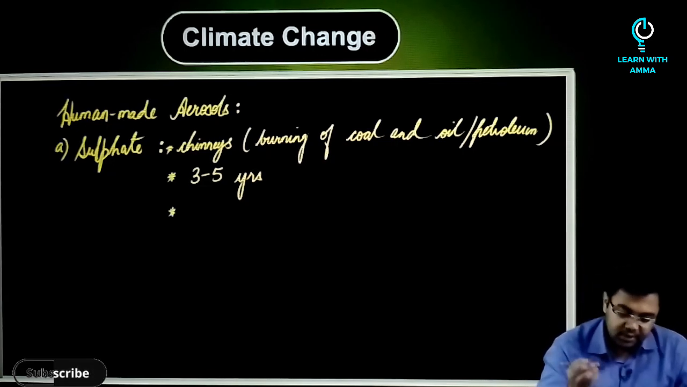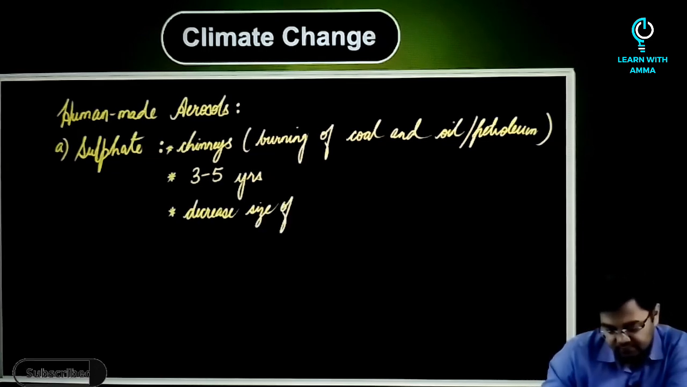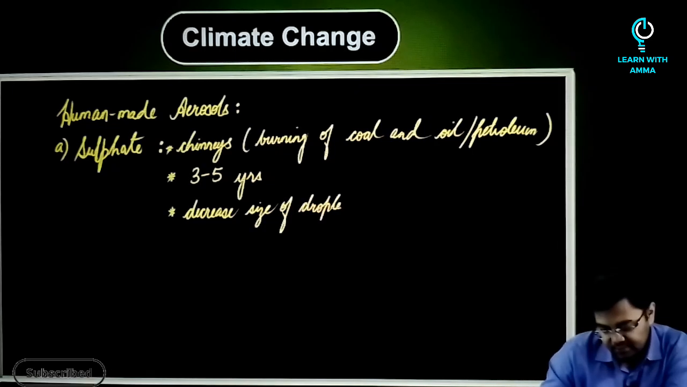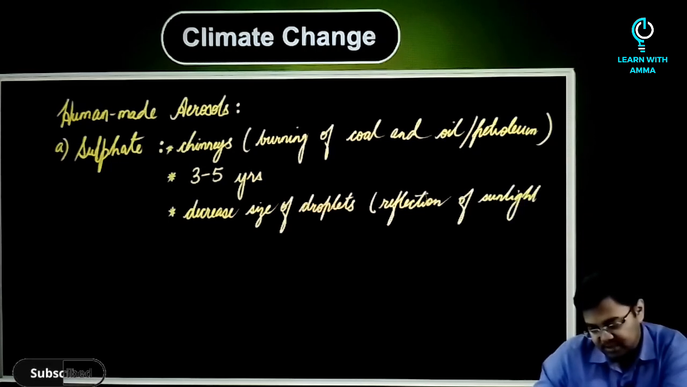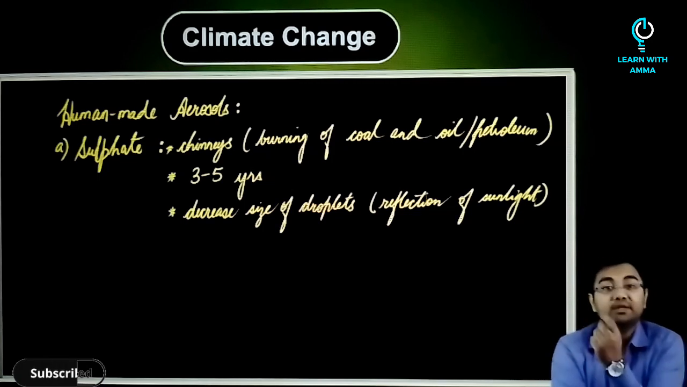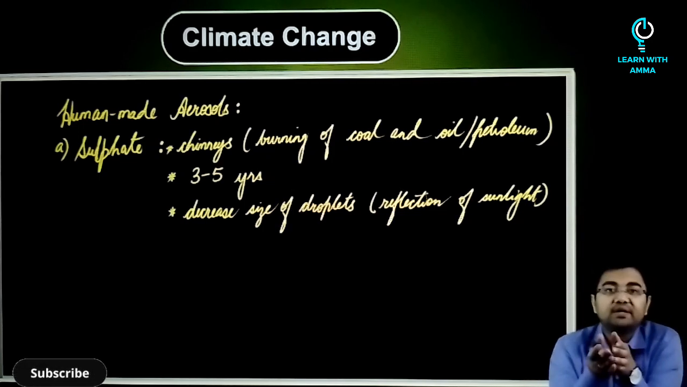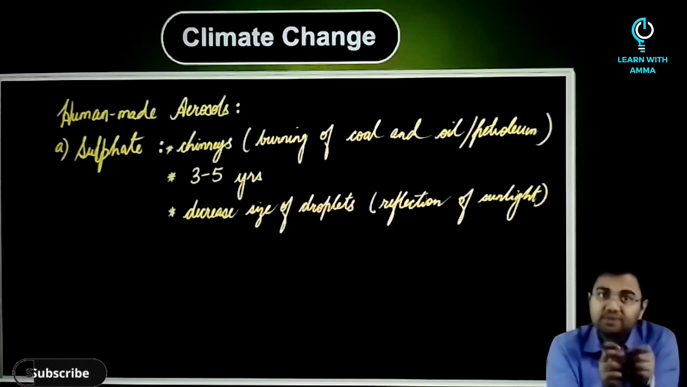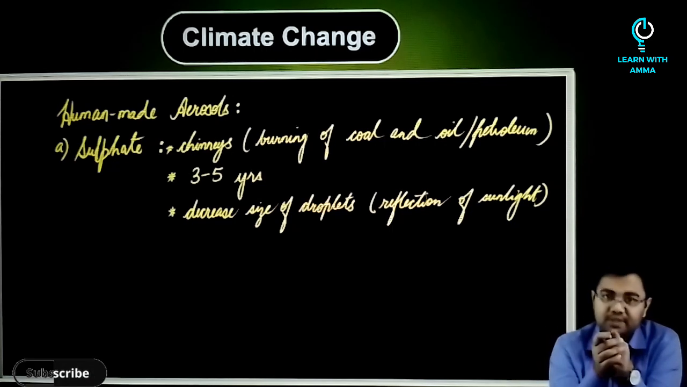So what they do is they decrease the size of droplets in the cloud. Therefore, it will lead to more reflection of sunlight. So this will be another effect that we can have. So we are talking about the fact that the net effect here will be that the clouds reflect more sunlight than they would if there was no sulfate aerosol present here.